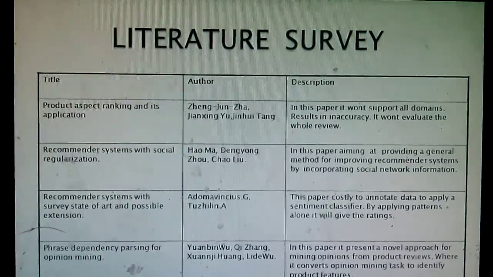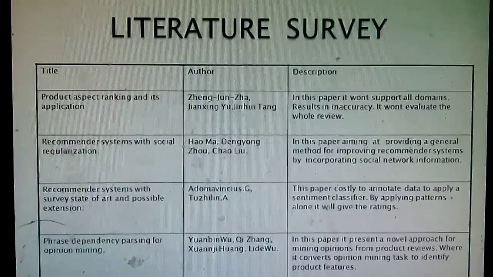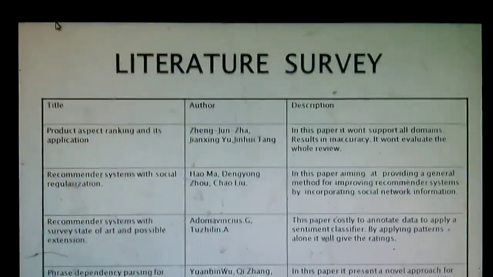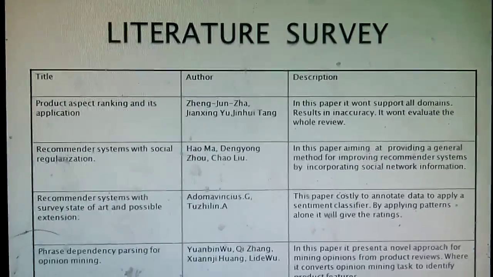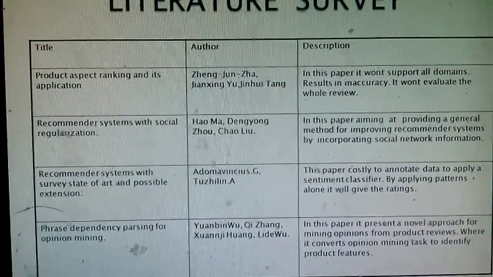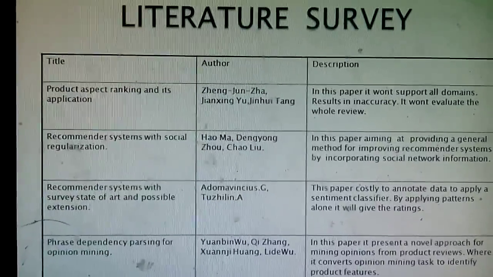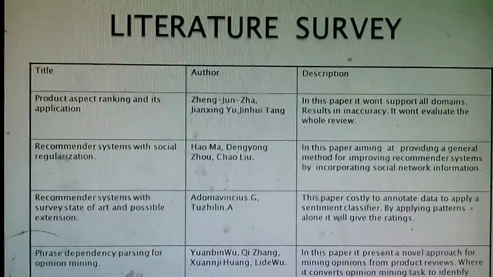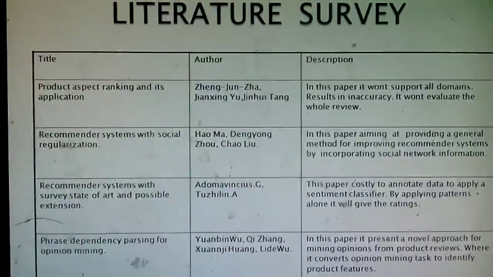Literature survey. Product aspect ranking and its application: in this paper, it won't evaluate the whole of the reviews. Recommender systems with social regularization: in this paper, it is just aiming to provide a general method for improving recommender systems. Recommender systems, survey of the state of the art and possible extensions: this paper is very costly to annotate for a sentiment classifier. Phrase dependency parsing for opinion mining: in this paper, it presents a novel approach for mining opinions.